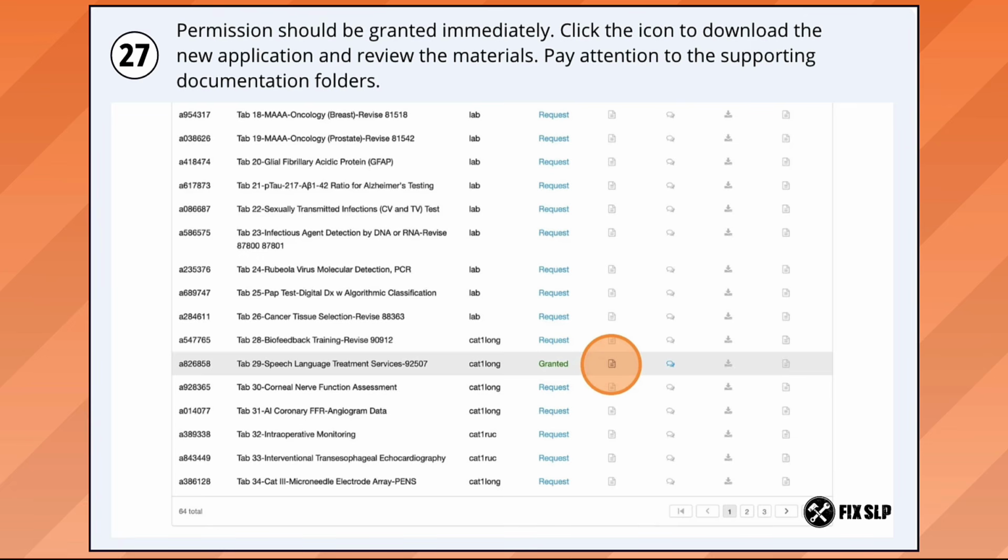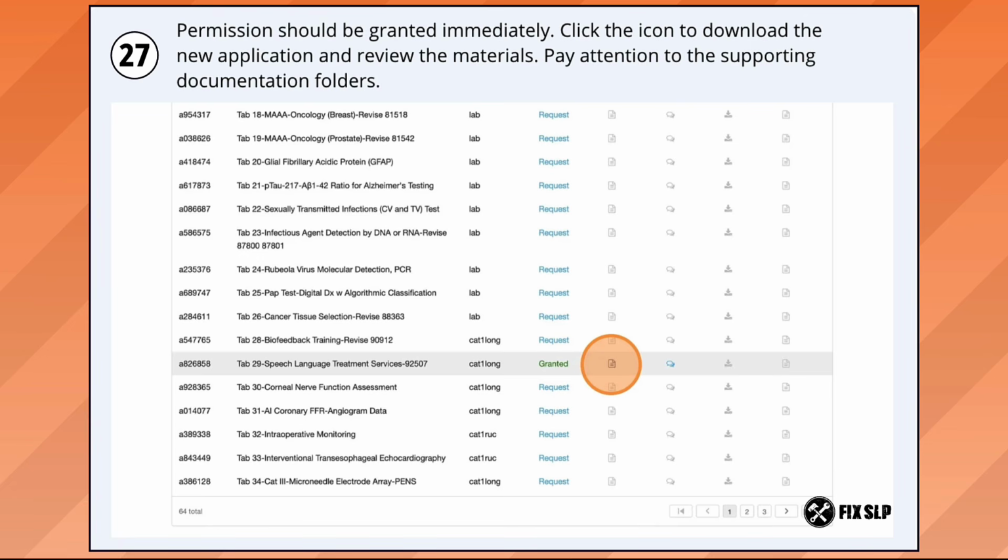So you'll go back to this screen, find tab 29, Speech Language Treatment Services 92507, and go to the first icon that looks like a piece of paper. Click the icon to download the new application, and then you'll want to review the materials. You will receive 2 downloads on your device. One is the application itself, and the other one is a supporting documentation folder.